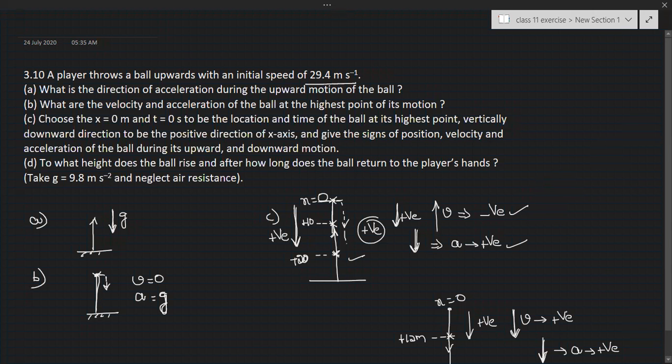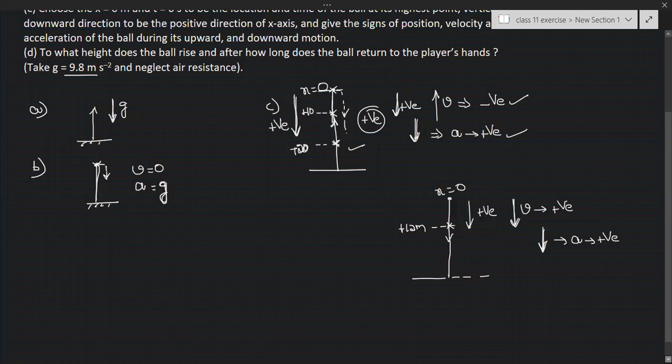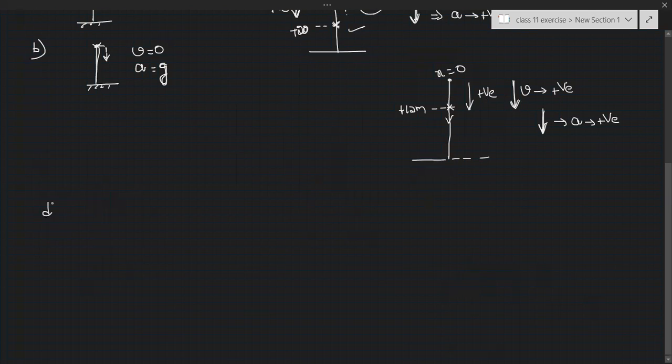Now the last one: to what height does the ball rise, and after how long does the ball return to the player's hand? He is asking us to take the g value equal to 9.8 meters per second squared. Maximum height is equal to u squared by 2g. He has given initial velocity equal to 29.4.